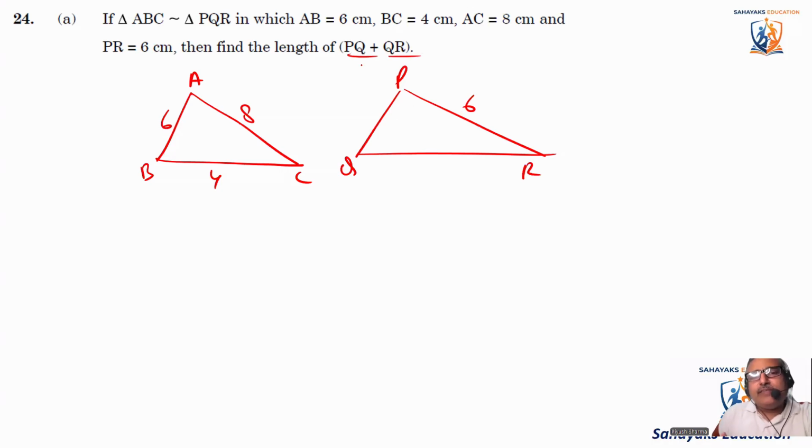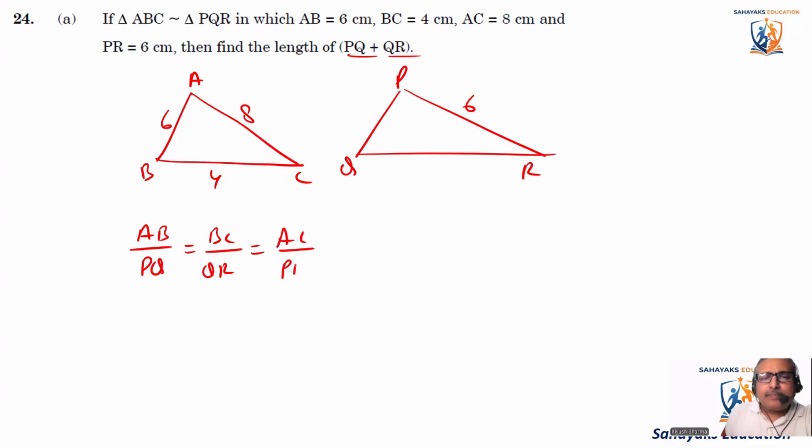So first of all, we need to find the value of PQ and QR. So how will you find it? We know that AB by PQ is equal to BC by QR is equal to AC by PR. Okay, what does this imply? Let's put the values here. So AB is 6 by PQ. We don't know PQ.